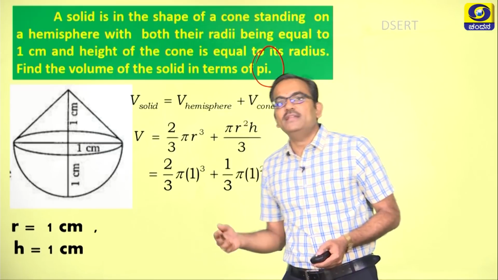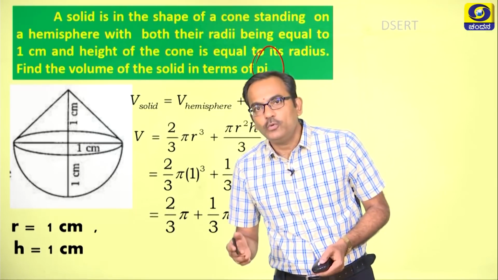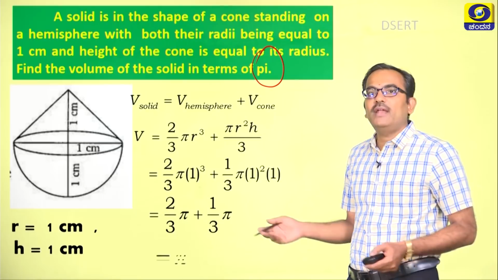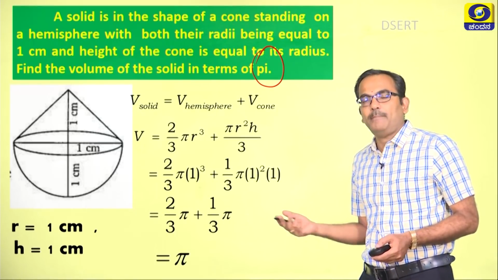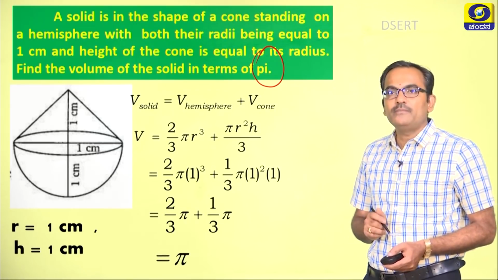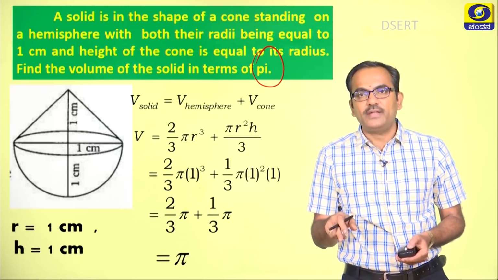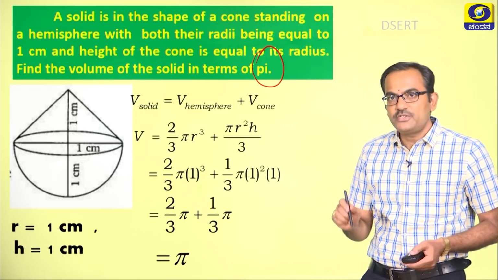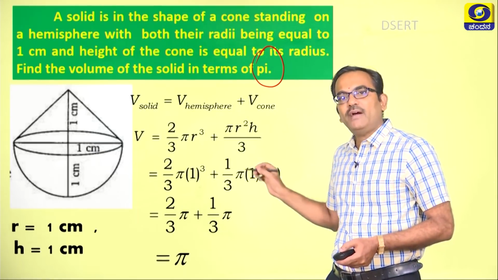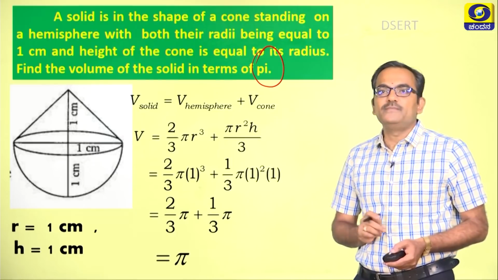Now, let us simplify the other parts. It is 2 by 3 pi and 1 by 3 pi, which when added together will give you the answer pi. When the pi value is given as 3.14 or 22 by 7, you should substitute the value of pi and find the answer accordingly. All right.